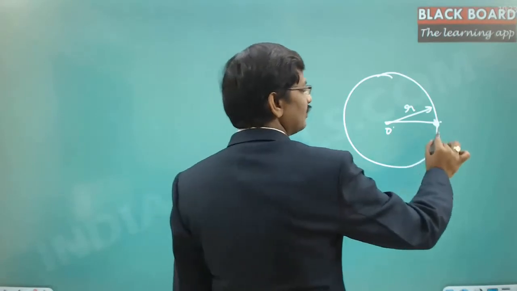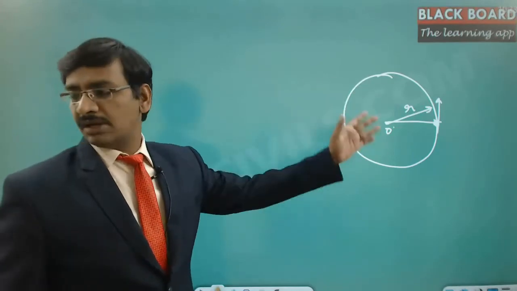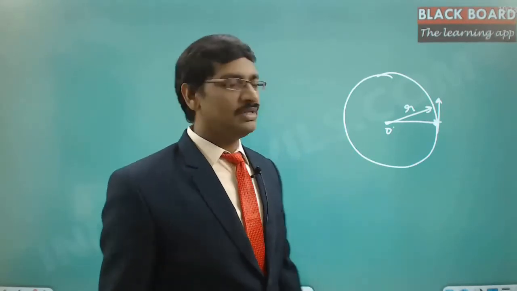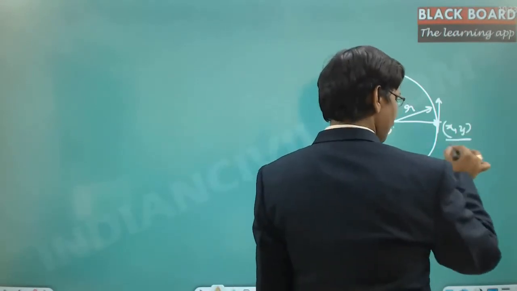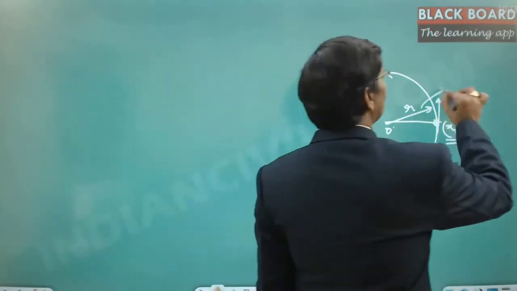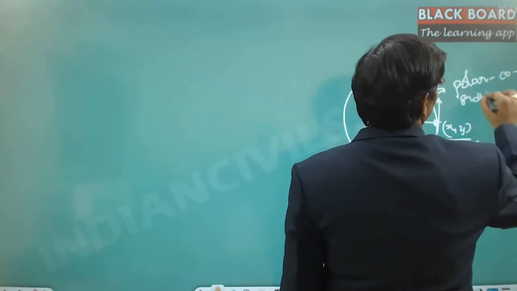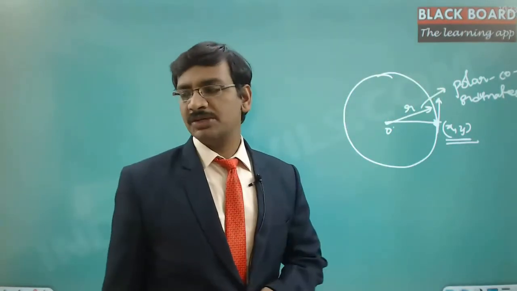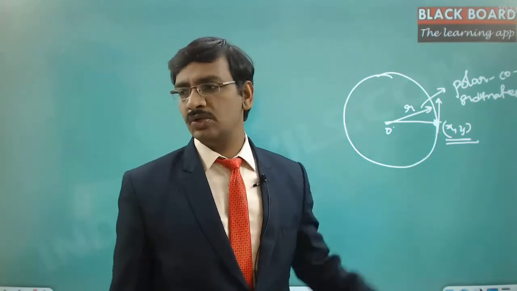Now everywhere it is going to have the tangential direction as the velocity direction. When the particle is moving in a circle, at different locations it is going to be associated with different positions. Those positions, if you consider in the Cartesian coordinate system, you will be talking about x comma y position. But it is advantageous to use polar coordinates for the circular motion. So polar coordinates analysis we are going to do here. Again, we are talking about only the two-dimensional motion, but the way you are going to analyze, you are adapting the polar coordinate system, but the analysis is only two-dimensional motion.